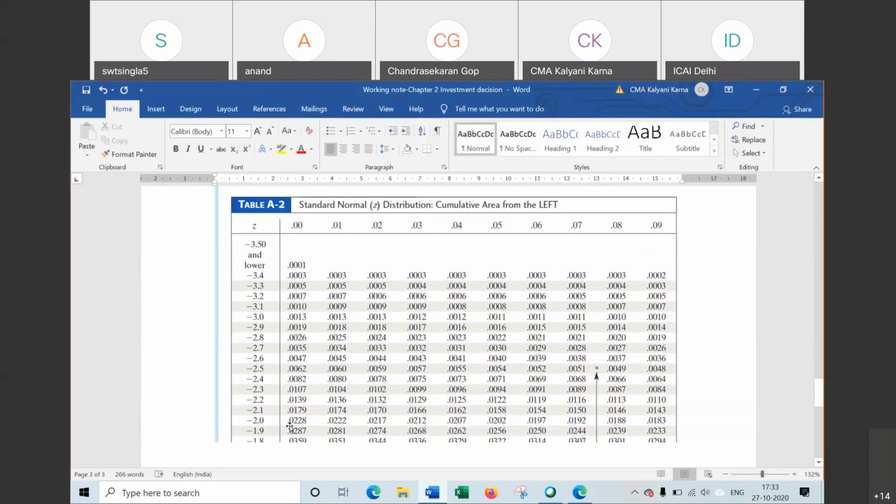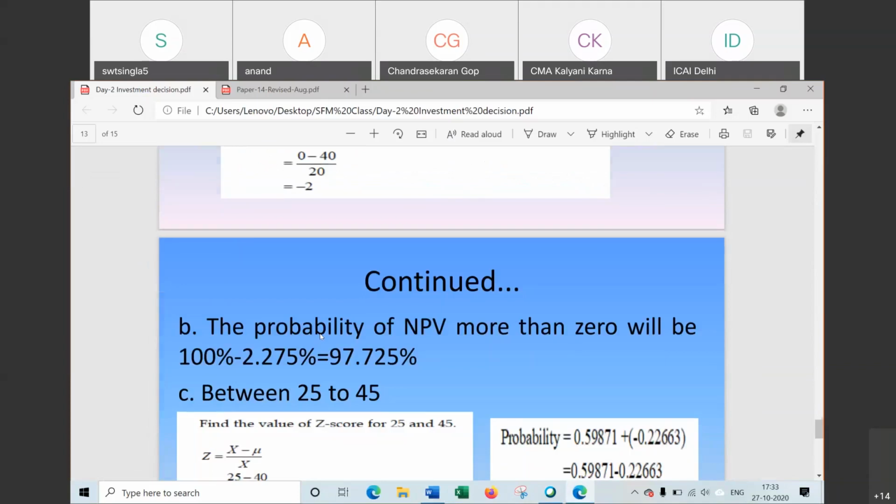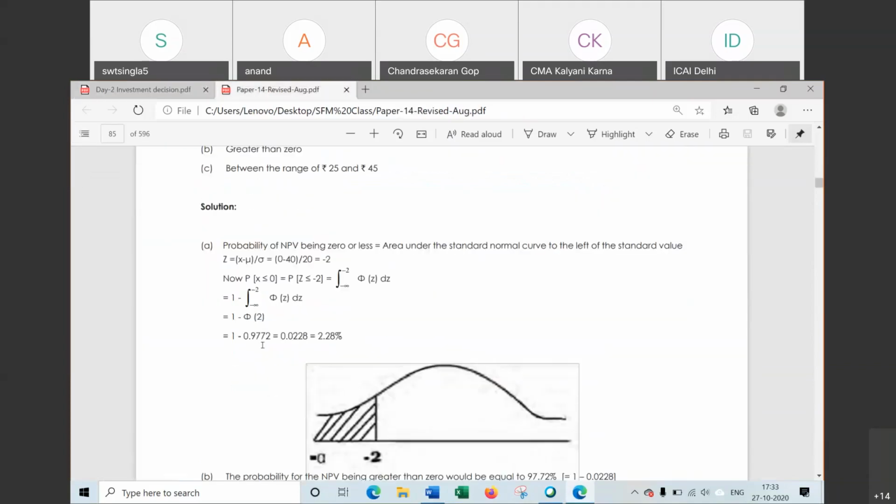This 0.0228 is the value we have to use. This will be the probability distribution. So what was the Z score? -2, which means -2.0. So we look at the -2 row and the 0 column. This value will be the probability. So your answer A will be 2.28%.